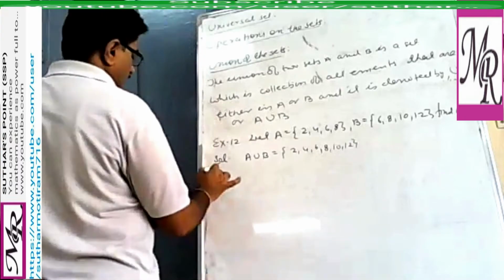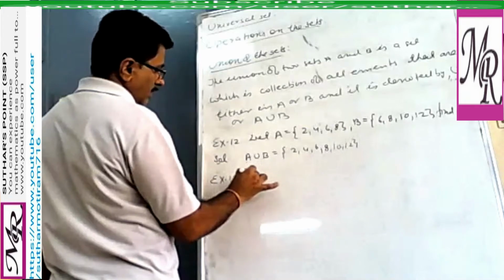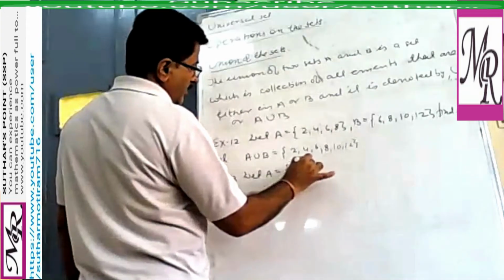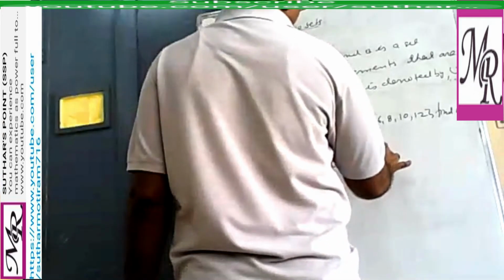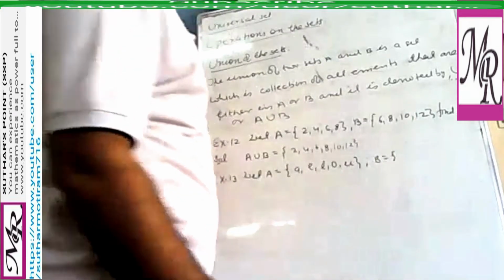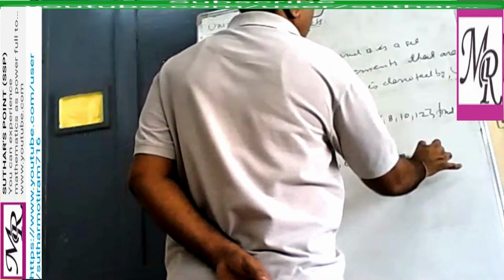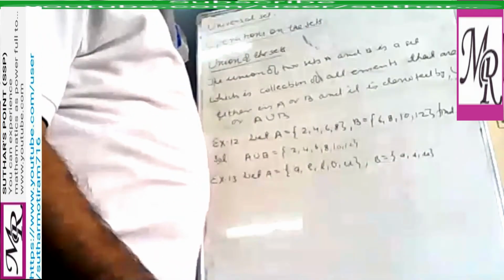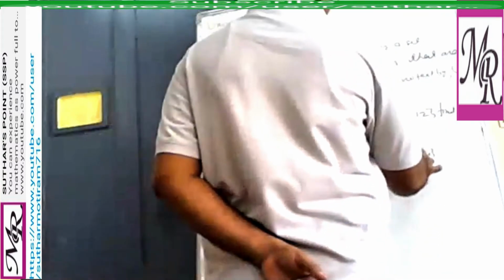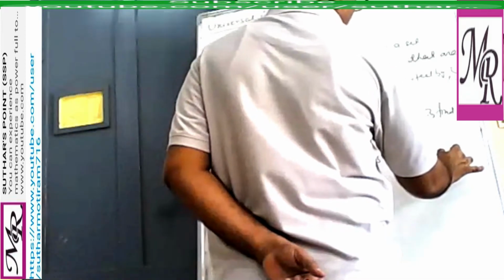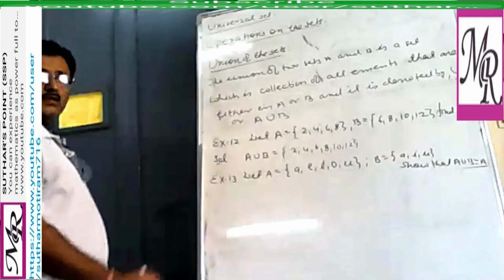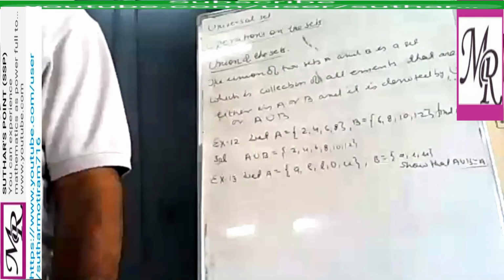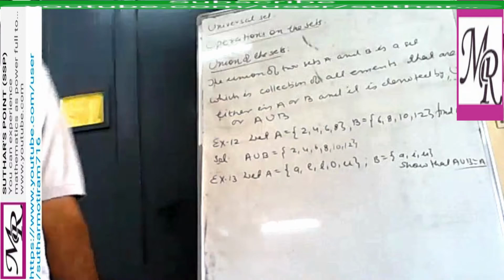Example 13. Let A equal to A, E, I, O, U and B equal to the set containing elements A, I, U. So that A union B equal to A. You have to show that A union B is again A. So first of all, you have to find A union B.